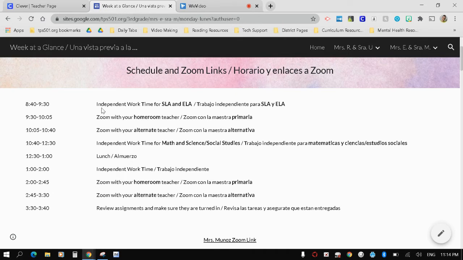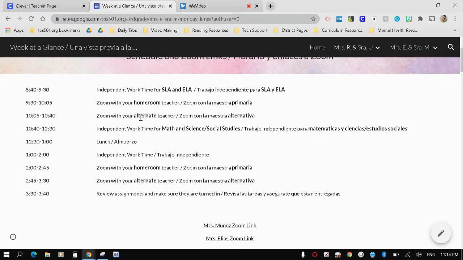I want you to notice that since there's independent work time before Zoom, the students must complete the videos for both language arts sessions before they come to Zoom. And when they're at Zoom, they'll be able to go through the work with their teacher. But the most important part is that they watch the videos before they come to Zoom, because we only get about 20 minutes with our students in each meeting, and we can't reteach the entire lesson at that time. We would like to use that time to support them with their homework.